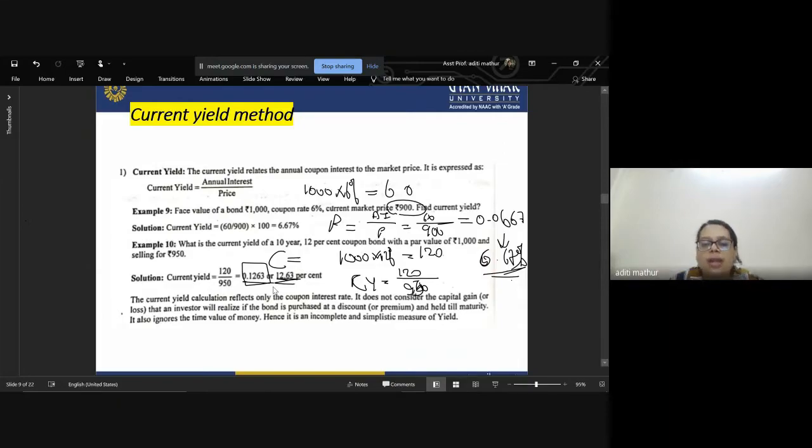We have not touched on any discounting, present value or future value calculation. It is important to understand that this method is incomplete and simplistic, and that is why it is not used on a large scale, because it ignores the time value of money and does not take into consideration the capital gain or loss an investor might incur.